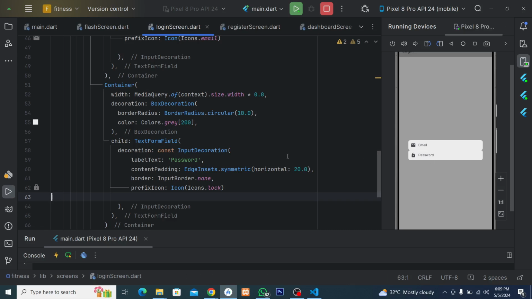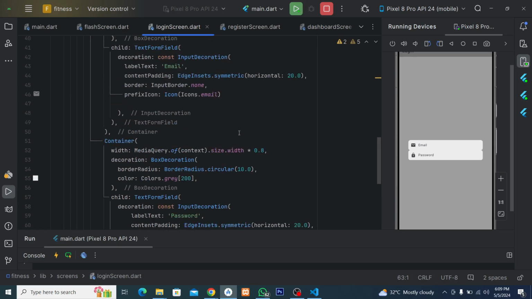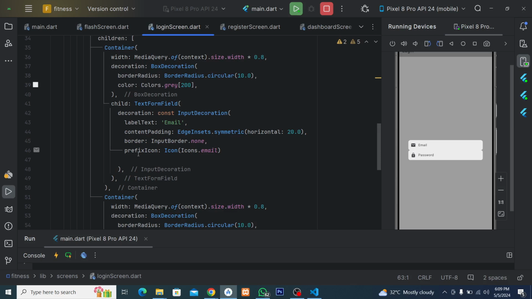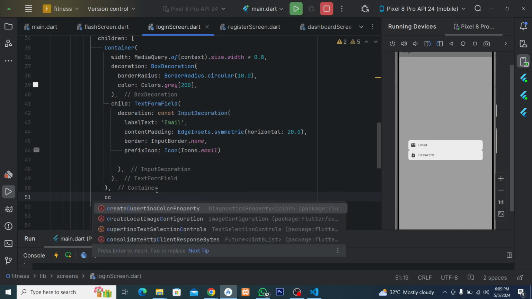Yes, we have this. Now you can see they are touching each other. So we just need to make some little changes to this. All we need to do is, before this container here, we have to create a space. To create a space, we use a constant.